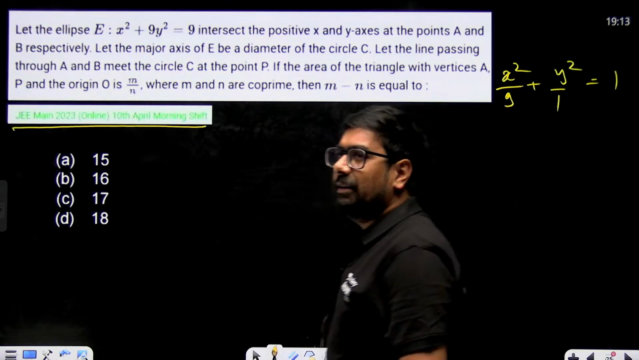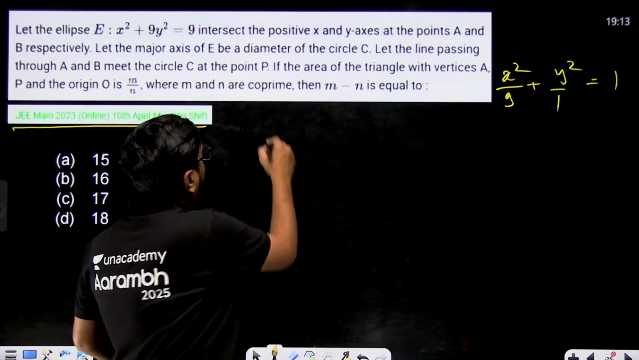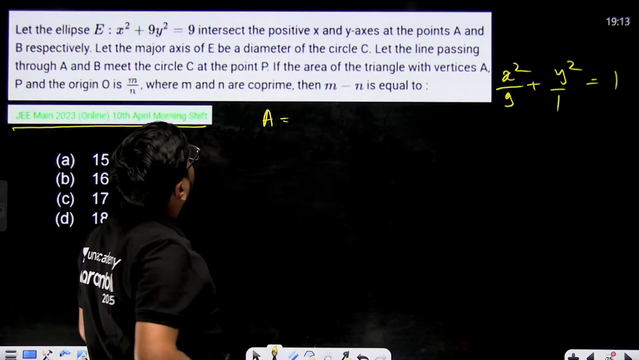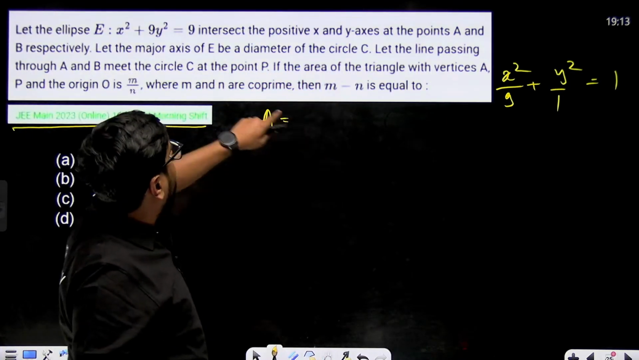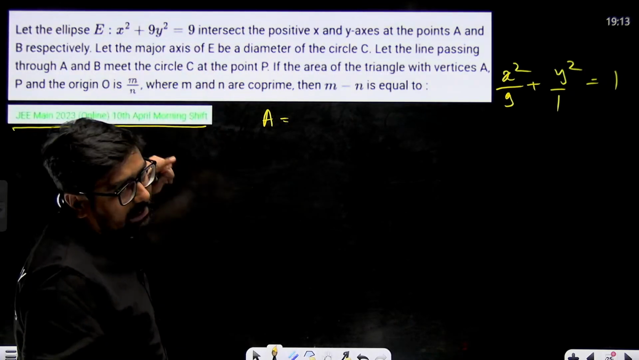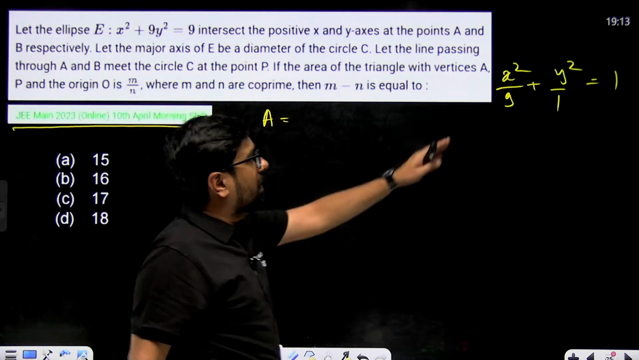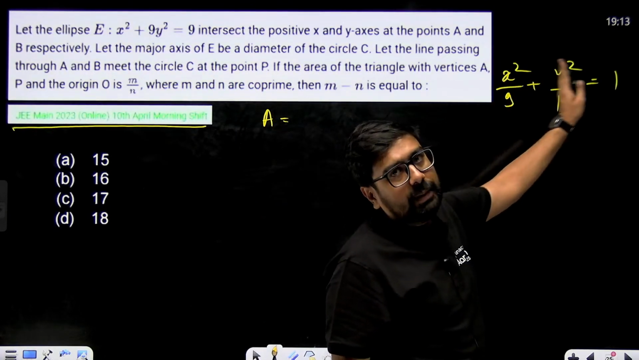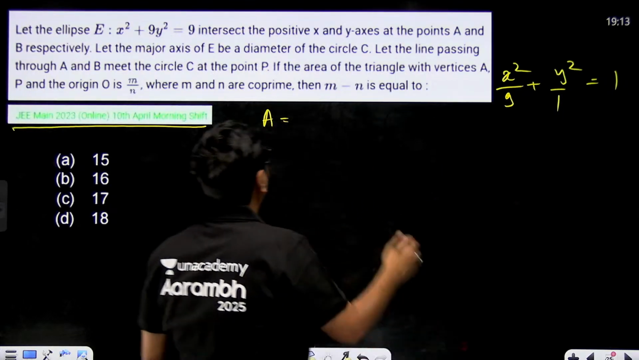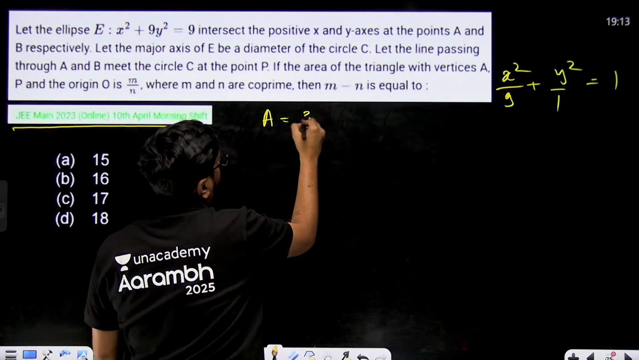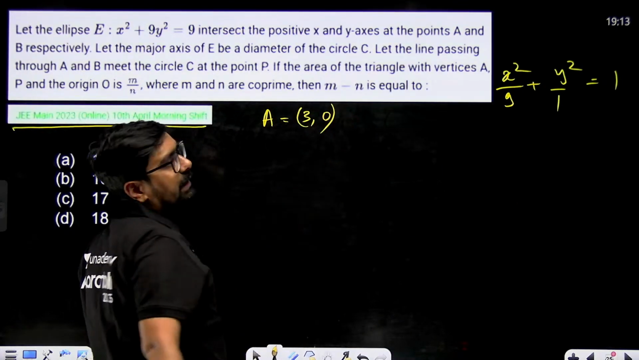So points A and B we can easily find, right? Point A will become what? At A it is intersecting the x-axis. That means y will be equal to 0. When y is equal to 0, x square will be equal to 9. That means x will be equal to 3. It's the positive axis, so (3, 0) will be point A.